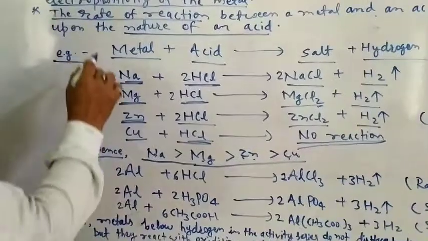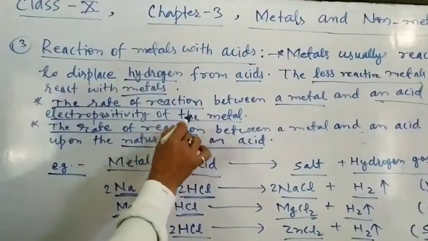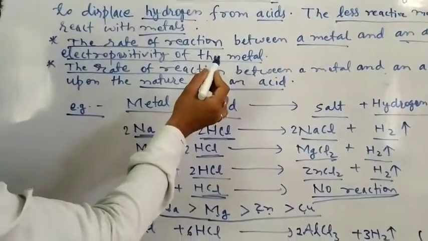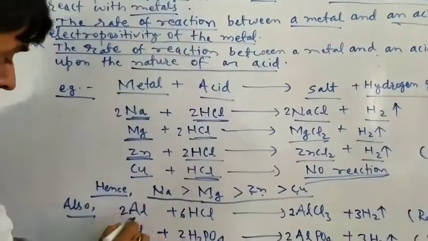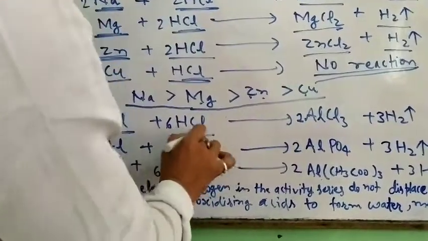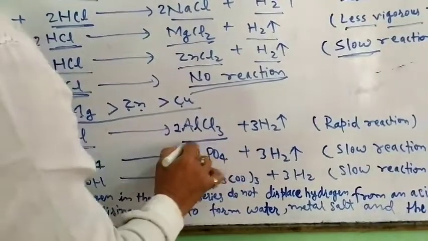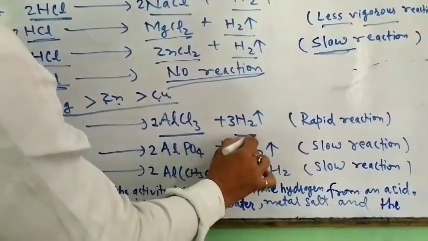Also, the rate of reaction between a metal and an acid depends on the electropositivity of the metal or the nature of the acid. For example, aluminium, when it reacts with hydrochloric acid, gives aluminium chloride and hydrogen gas.